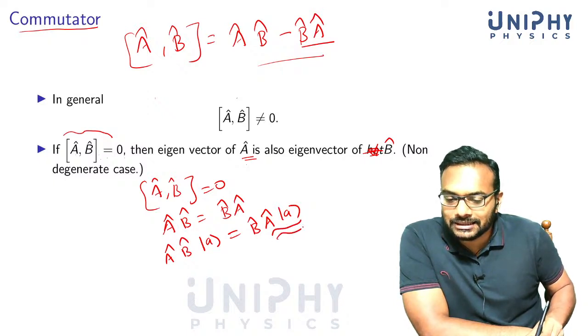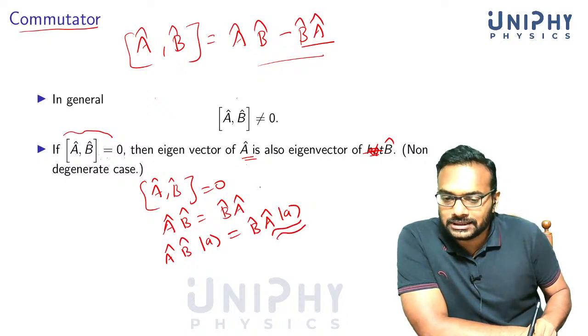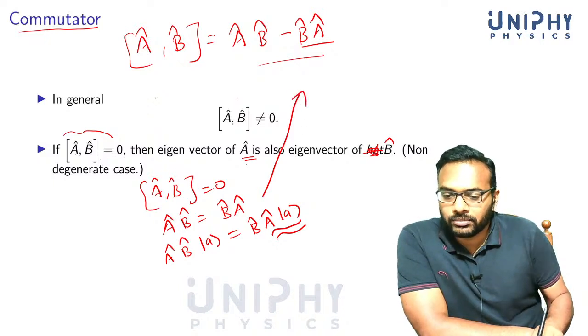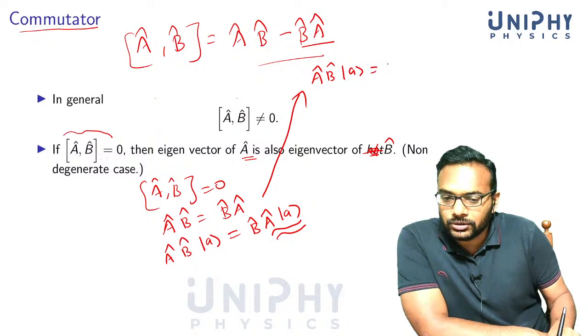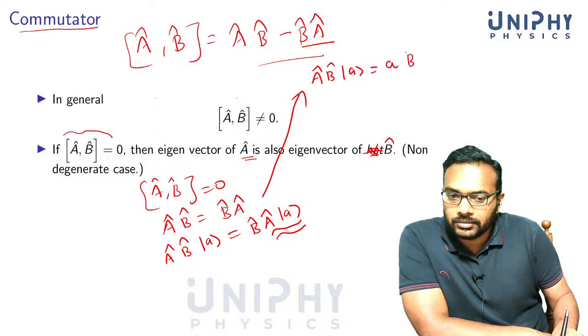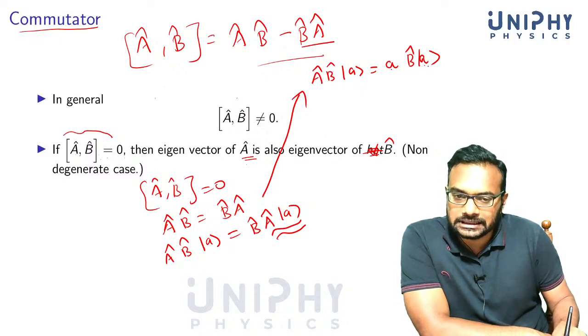But we already said that this is an eigenvector of operator A. So we see that A B |a> is equal to a multiplied by B |a>. Here a is the eigenvalue and |a> is the eigenvector corresponding to this eigenvalue.